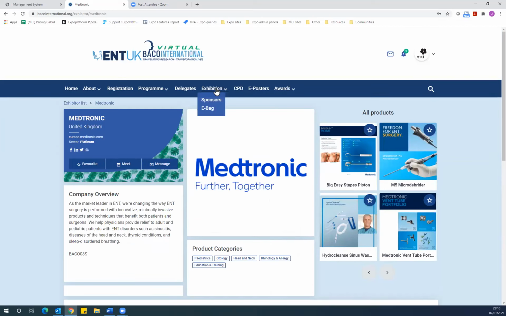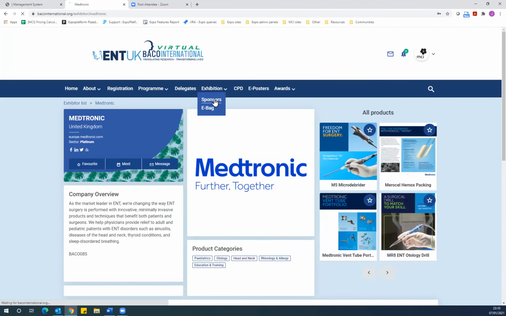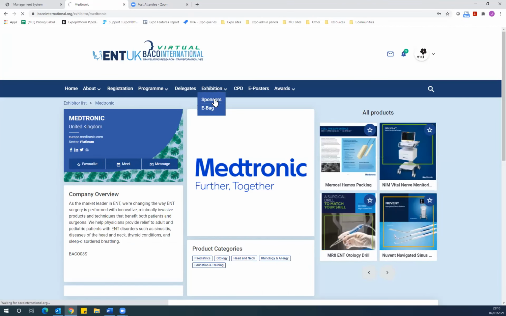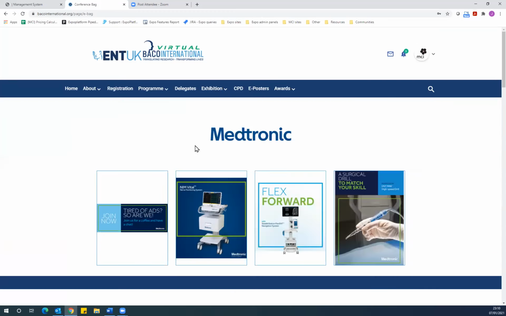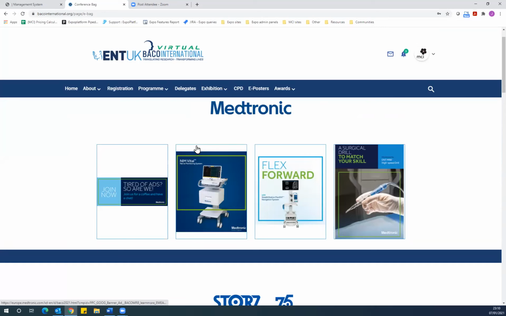Also under exhibitors, we recognize the contribution of our sponsors with links to their company websites and a conference e-bag where our sponsors have contributed some items that you can click and download or link through to particular websites.